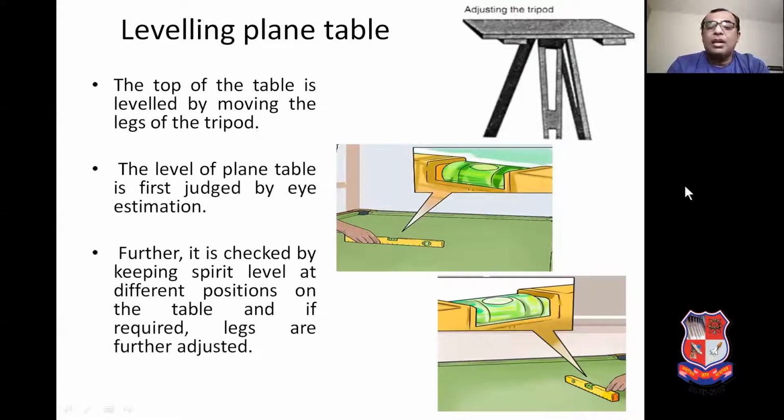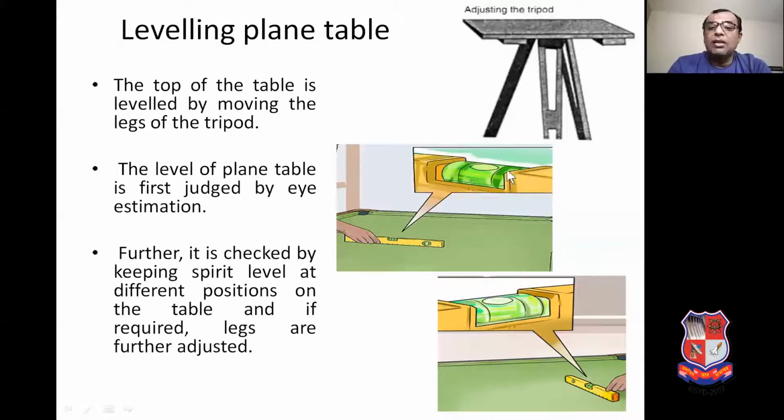So how is it done? First, the level of the plane table is judged by eye estimation. Rough leveling of the plane table is done, and the final leveling is done by the spirit level. What you can see is position number 1 of the spirit level. We put the spirit level on the plane table, and by using the legs of the tripod, we bring the bubble of the spirit tube to the center.